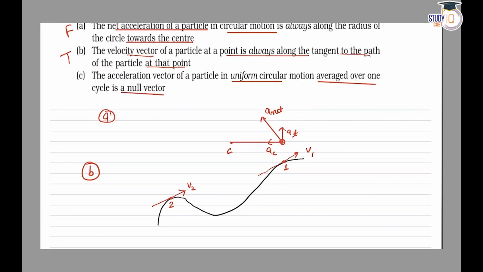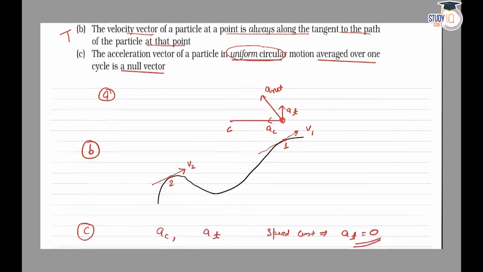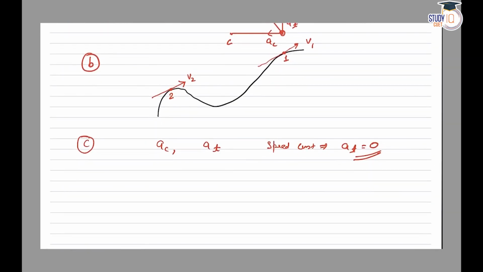is a null vector. So first of all, when a particle moves in a circle, it has two types of acceleration. One is AC and the other is AT. Now in uniform circular motion, the speed is constant. So if the speed is constant, this implies that AT is 0. If the speed is constant, then the tangential acceleration would be 0.